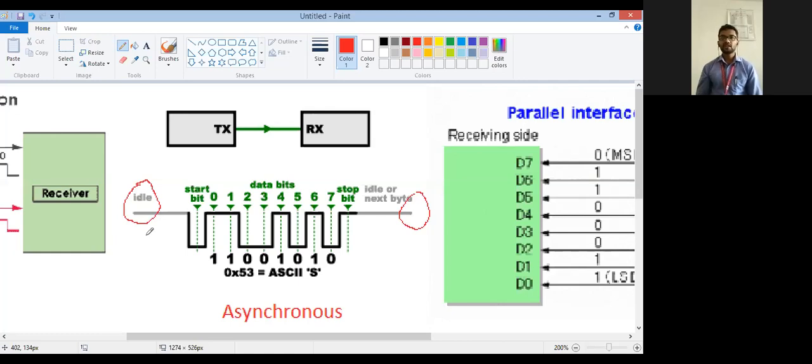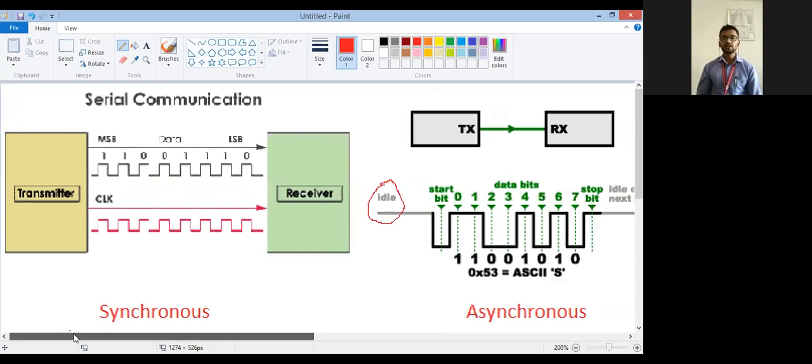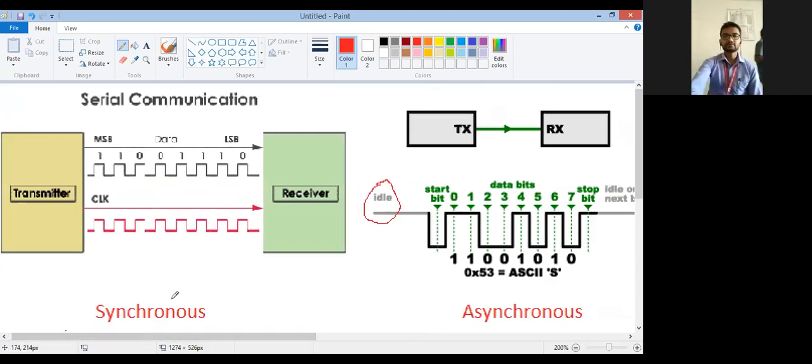So that is your asynchronous communication, and the data rate can be faster. So if you see the comparison between synchronous communication and asynchronous communication, in serial synchronous communication, two lines are used, the data line and the clock line. In asynchronous communication, the communication takes place through only a single data line. No clock is provided. In synchronous communication, the clock is provided. In asynchronous, the clock is not provided.